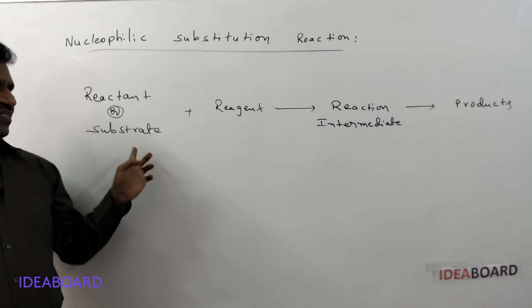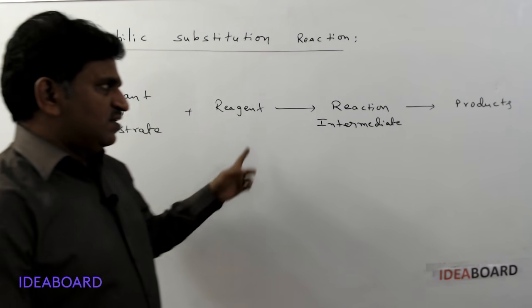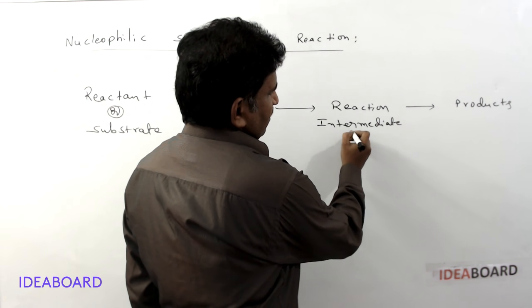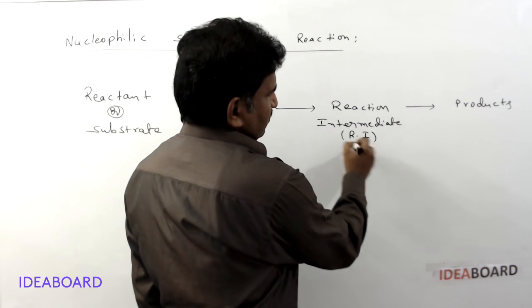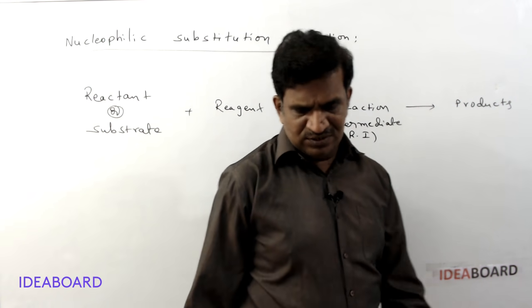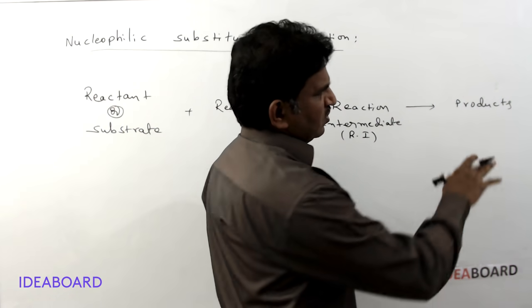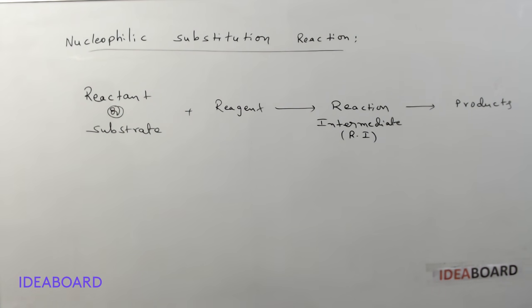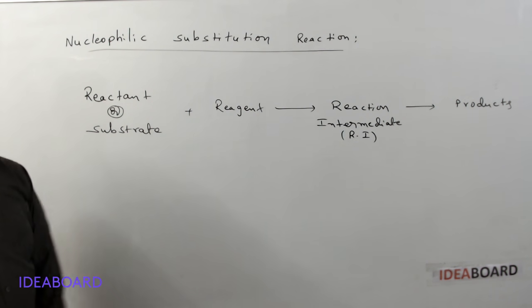Reactants or substrates react with a reagent and first convert into a reaction intermediate, which we can simply call RI, and finally they are converted into products. Sometimes byproducts are also formed. This is the basic form of a reaction.